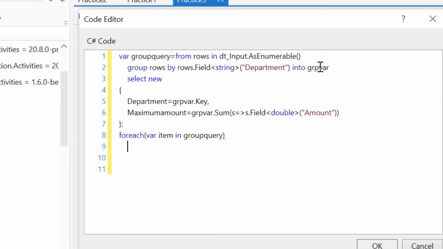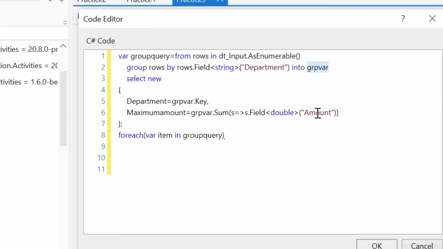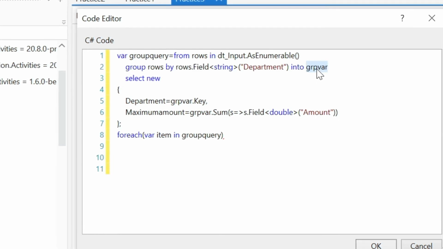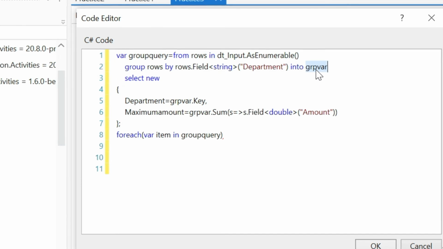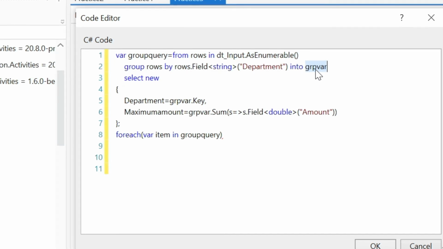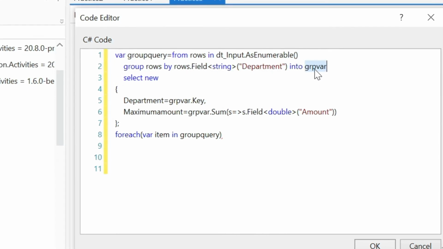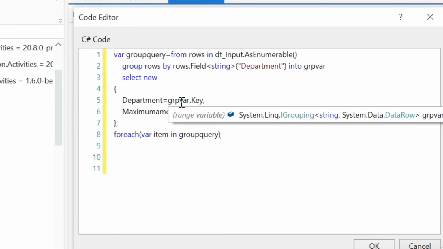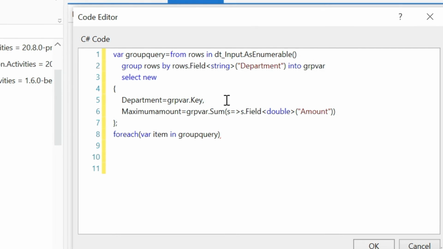Basically using this variable only you will be able to access all the data, because the group variable always returns an IGrouping of IEnumerable in the form of key and value pairs. Here the key is the department that you are trying to group, and the values are nothing but the collection of rows.